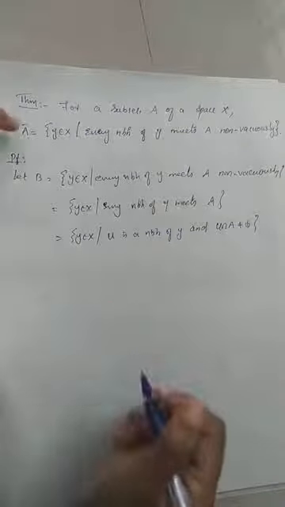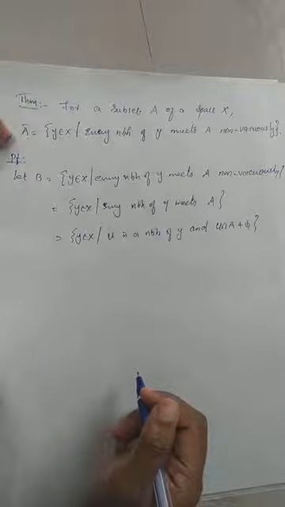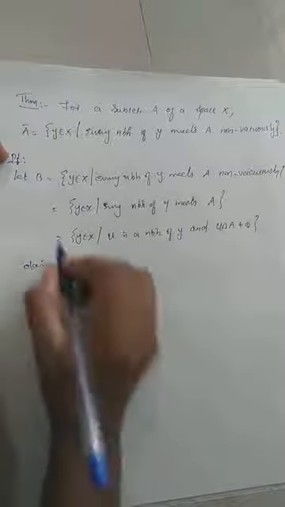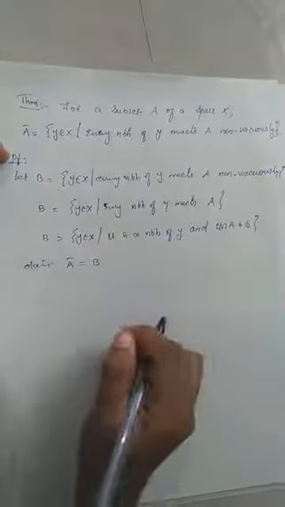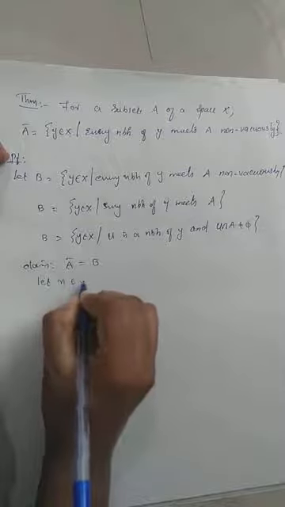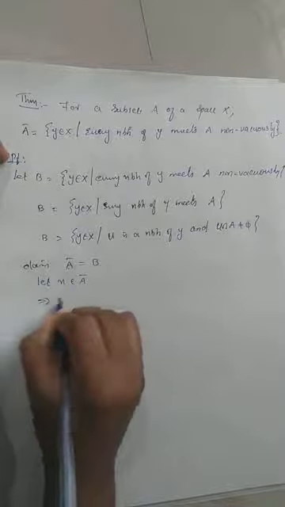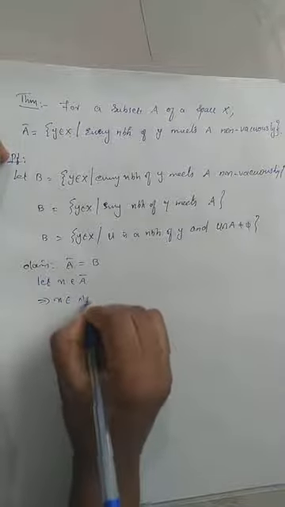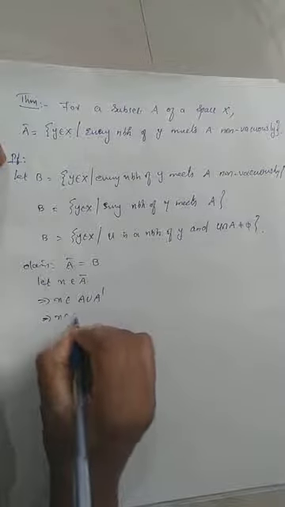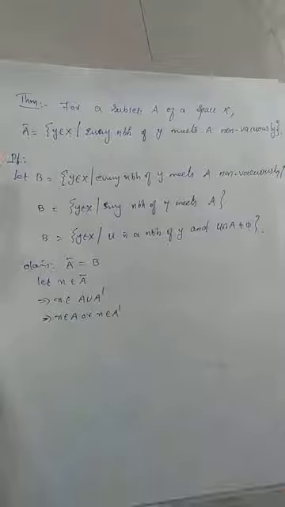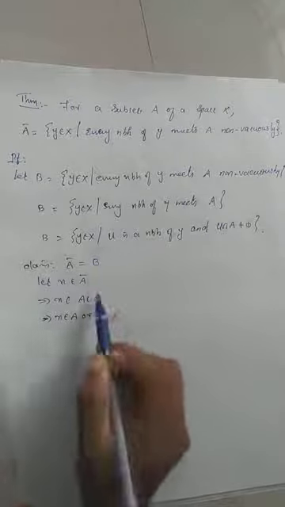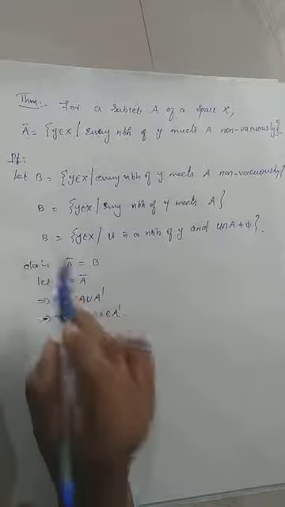So now we have to prove that the closure of A is equal to this set, that is, the closure of A is equal to B itself. So we claim that the closure of A is nothing but B. This is the same as the last set. Okay, to prove closure of A equal to B, let x belong to the closure of A. By the definition of closure, x belongs to A union A prime, where A is the set and A prime is the derived set. Which implies x belongs to A or x belongs to A prime. Now we want to prove that this x must belong to B.